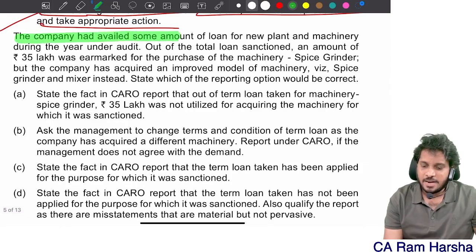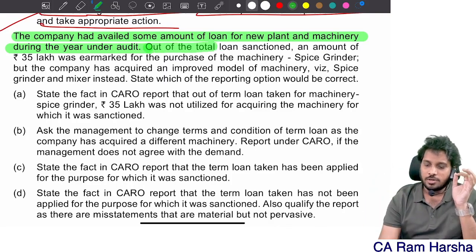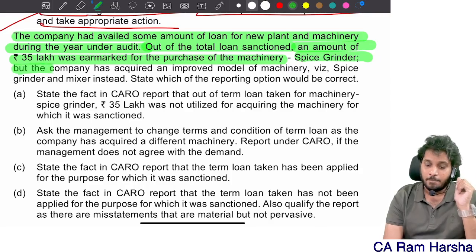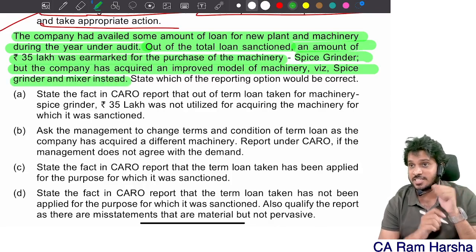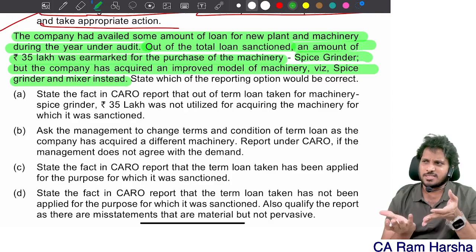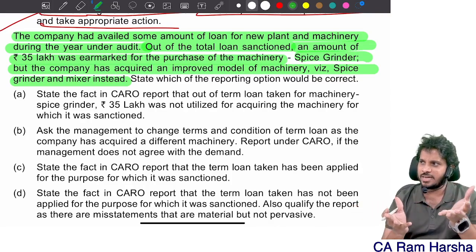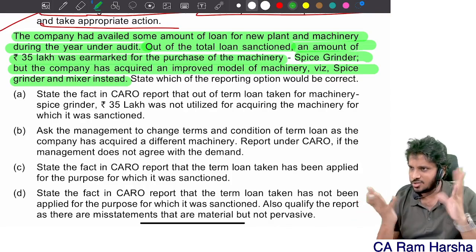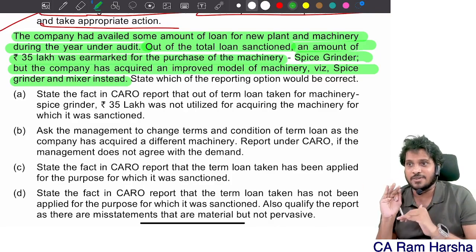The company had availed some amount of loan for new plant and machinery during the year under audit. Out of the total loan sanction, an amount of 35 lakhs was reserved for purchase of machinery, a spice grinder. But the company had acquired an improved model of machinery, that is, a spice grinder and mixer instead. Can I call this as purpose of term loan utilized for some other purpose? Suppose I got a loan to buy a grinder and I bought an advanced grinder. Purpose is met, no? There is nothing wrong here. If I use it completely for buying land, then that's a different story.